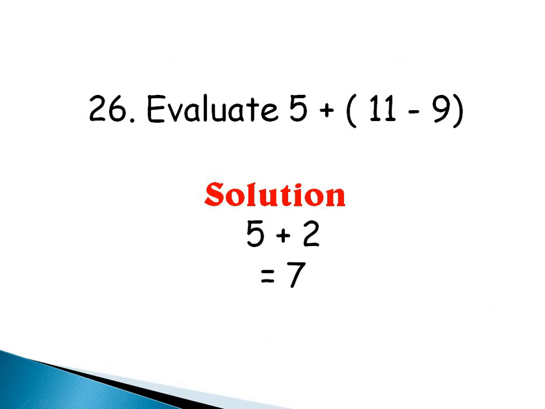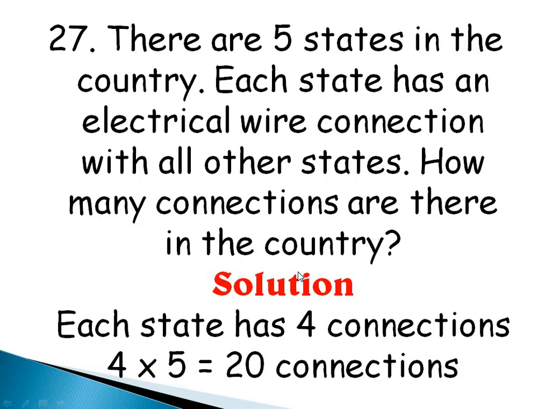Question 26. Evaluate 5 plus 11 minus 9 in bracket. So using our BODMAS, we have to deal with the bracket first. 11 minus 9 is 2. And then I can say 5 plus 2, which is 7. Is that okay? Correct.